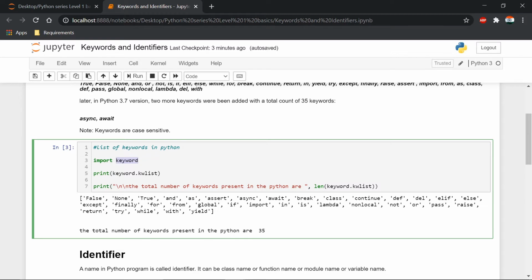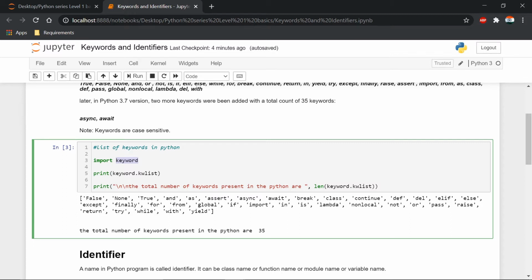So print keyword.kwlist. What this dot does is go from folder to subfolder. In an informal way, we can say it's like digging into the subfolder which is present in the folder. So keyword is a module, and in this module we are going to kwlist.